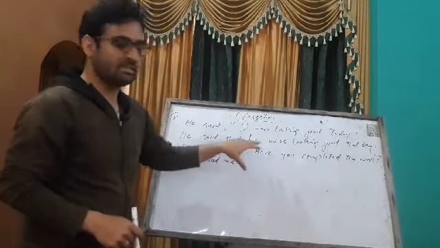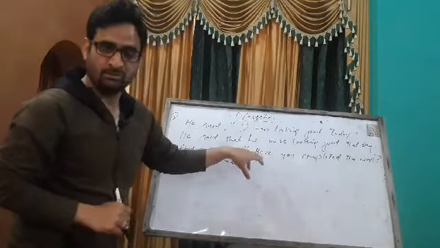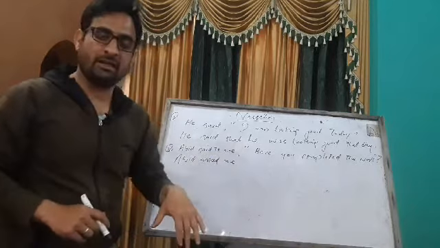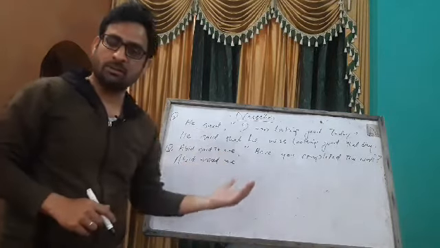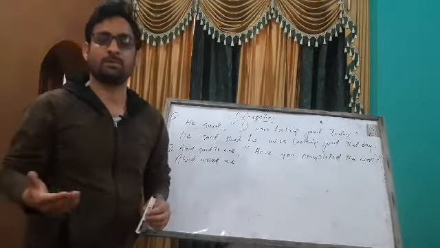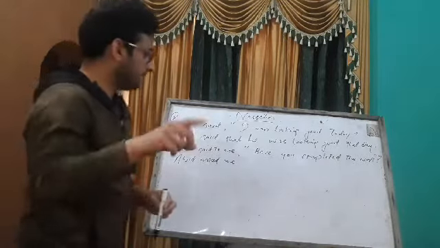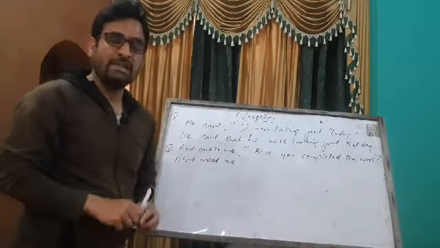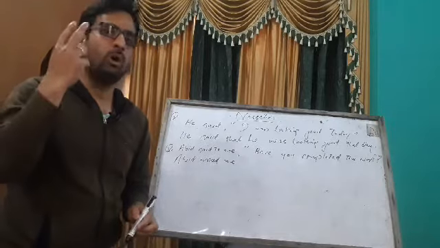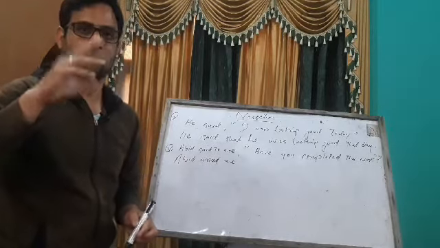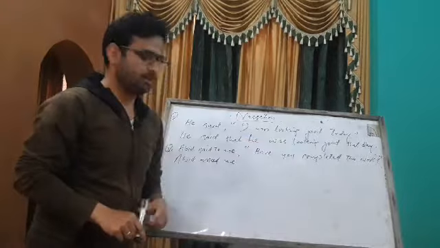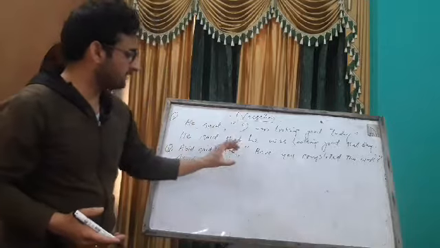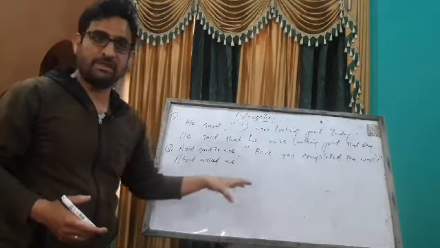Now, we have two kinds of interrogative sentences. One kind that starts with helping verb or modal auxiliary verb. The other kind is the interrogative sentence which starts with WH family word like what, when, how. The same thing can be said in other words. We have two sorts of interrogative sentences. One, the answer of which is in only two words, yes or no. Have you completed the work? What will be the answer? Yes or no.